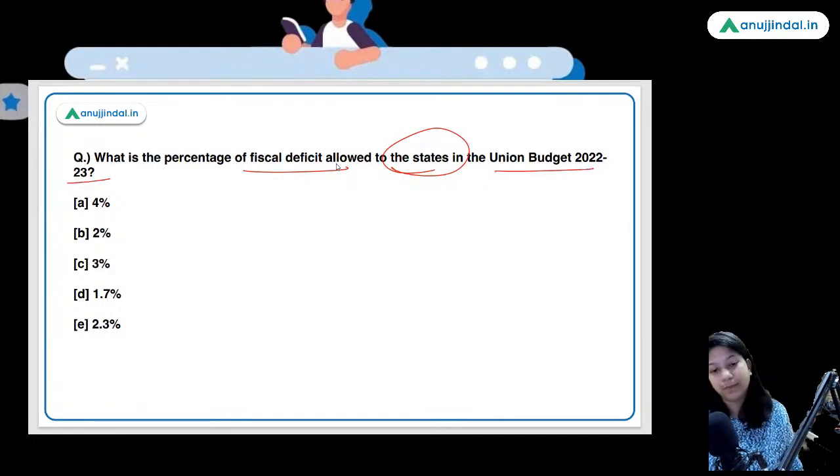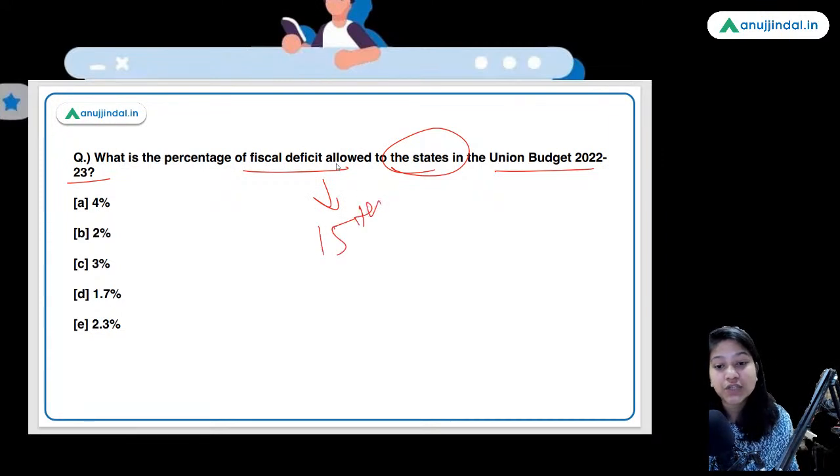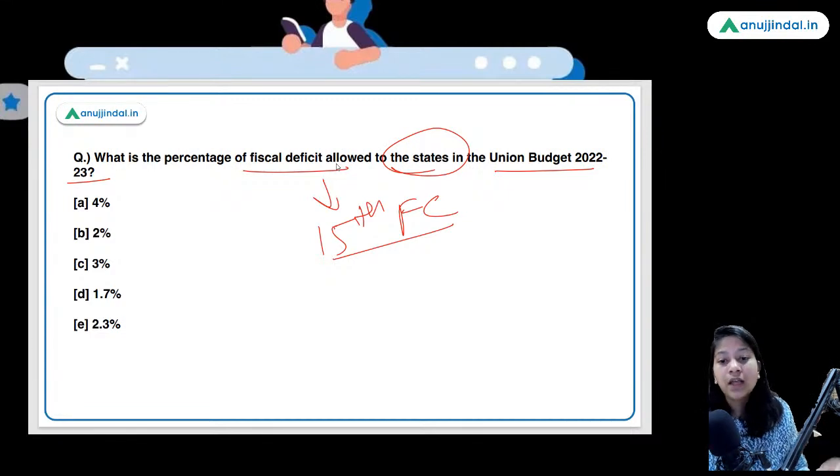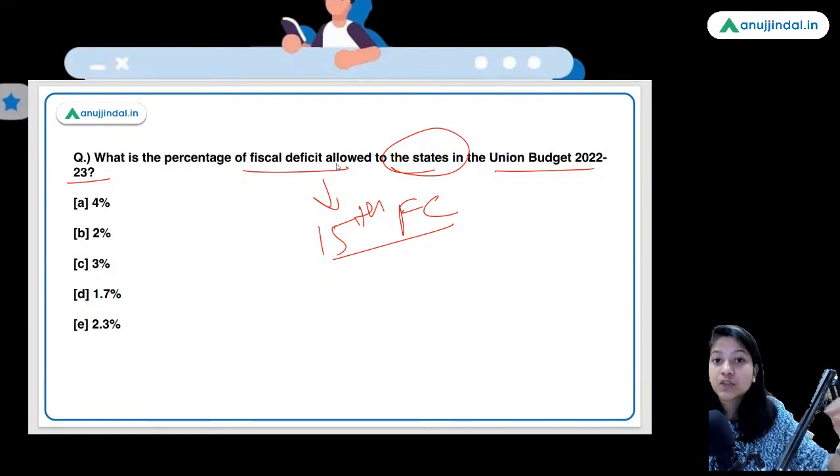So guys, this is another question from the budget itself. Tell me how much fiscal deficit has been allowed to the states. And do remember, the percentage that has been fixed is on the recommendations of the 15th Finance Commission chaired by N.K. Singh. The commission itself has recommended allowing this much fiscal deficit to the states, but there was a condition that the states have to do reforms in certain sectors. So that was the condition tied to increasing the fiscal deficit percentage.